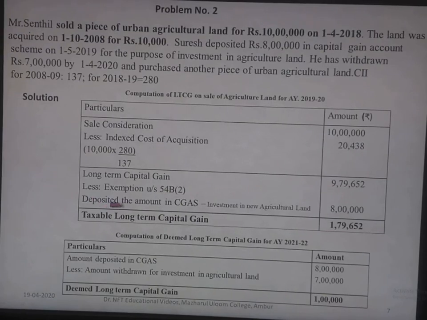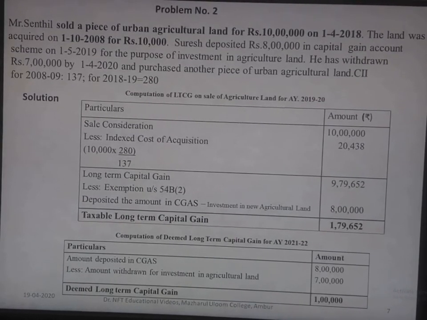So the amount deposited in CGAS is 8 lakh. He has deposited the amount of 8 lakh on 1/5/2019, and within a year itself he has deposited. So he is entitled to claim the exemption. If we deduct the exemption amount from the long-term capital gain, we get the taxable long-term capital gain of 1,79,652.